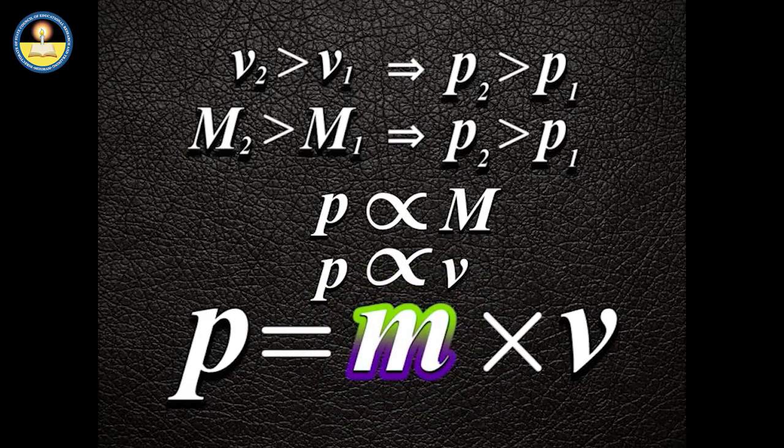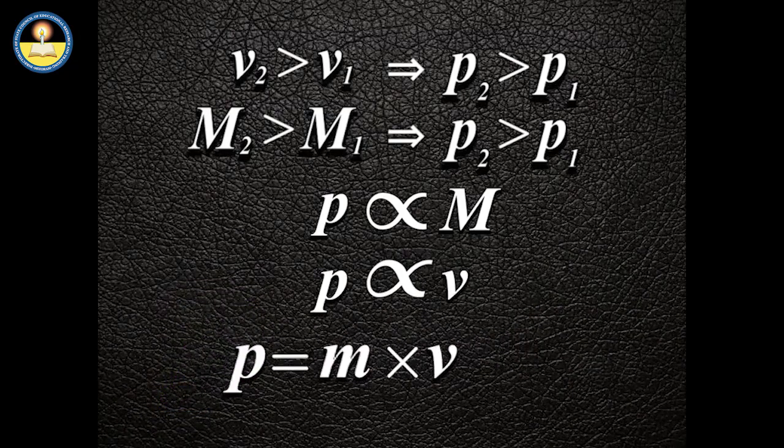Since mass is a scalar quantity and velocity is a vector quantity, therefore momentum is a vector quantity. Its magnitude is equal to the product of mass and its velocity, and the direction is the same as the direction of velocity.